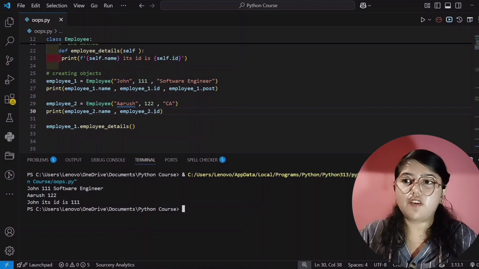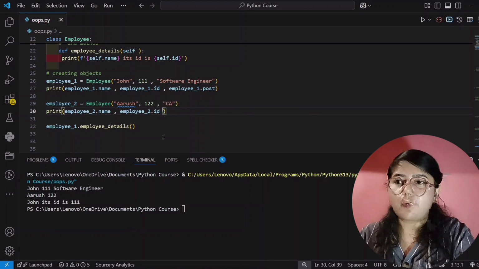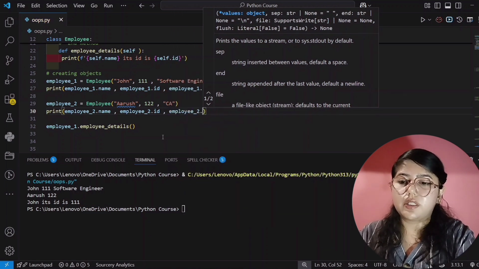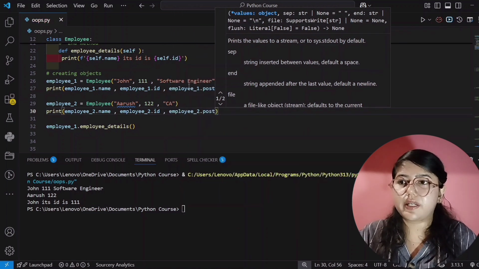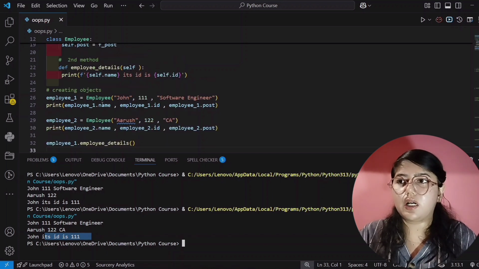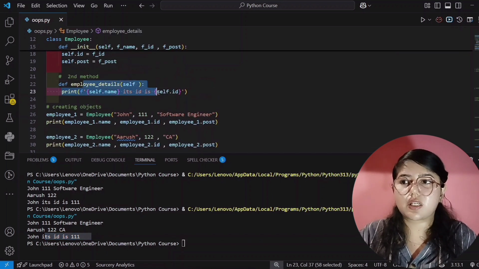Okay, CA. If I want to show this, then I have to write employee 2 dot and then post, right? And now I will run this code. See here, now it's showing CA, right? And the next line is John, its ID is 111. This is for this employee's details, right? Because we are using f-strings.